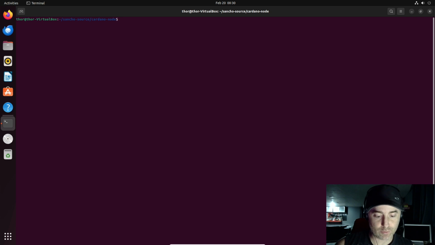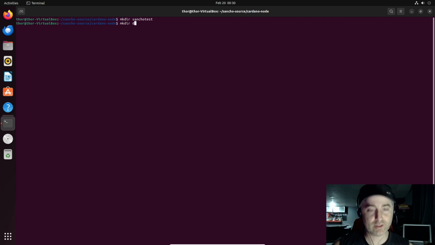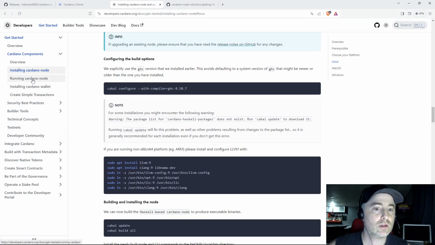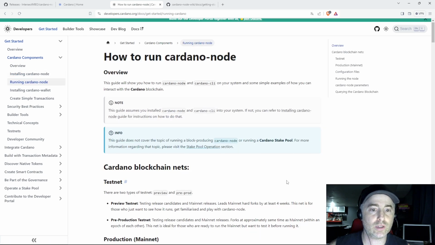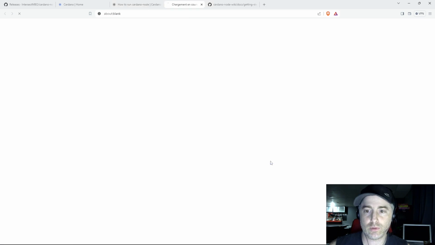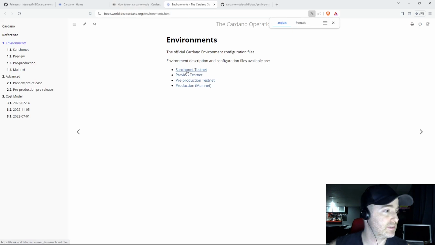So we need a file for make directory. Call it Sancho test. We need a file for our Genesis keys, and we need a file for our database. So DB for database and Sancho test for our keys. Let's go into Sancho test, and then go back to running the node, and we will go here in running Cardano node and grab the Sancho testnet here,